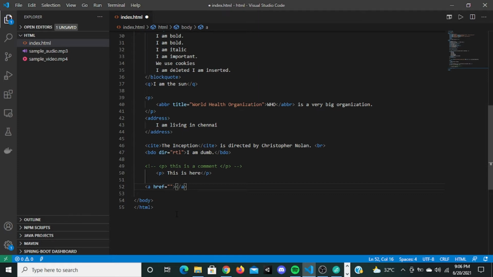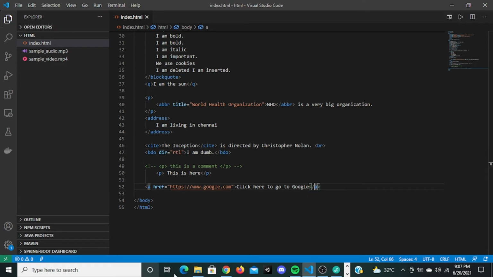So we can give a link either to an external website or to an internal file. For example, in this href I'm going to say https://www.google.com, and I'm going to say "click here to go to Google".